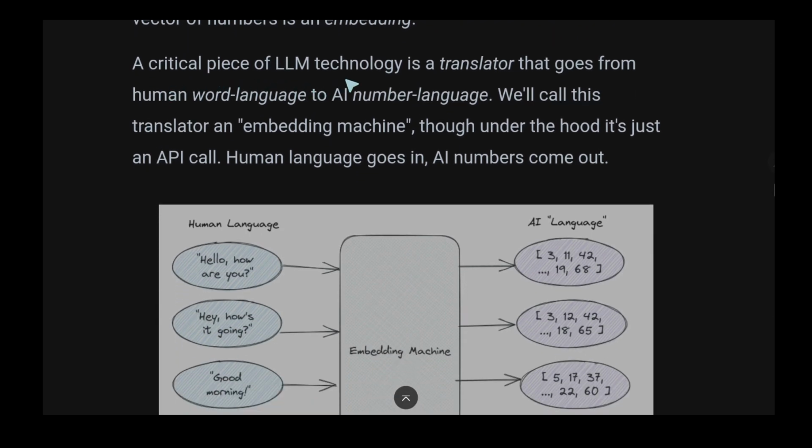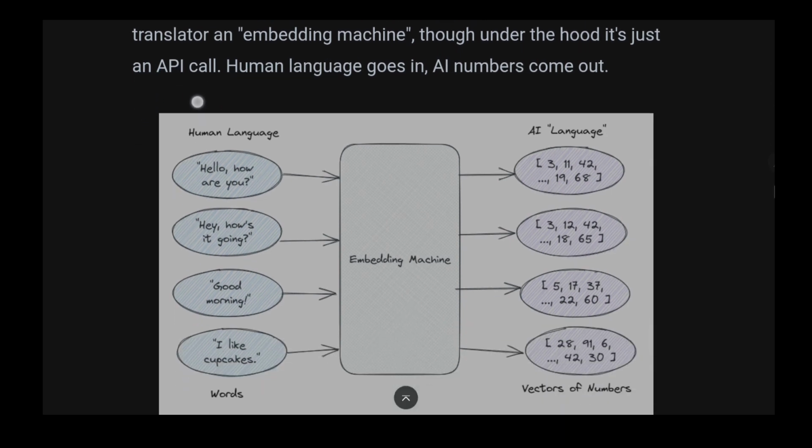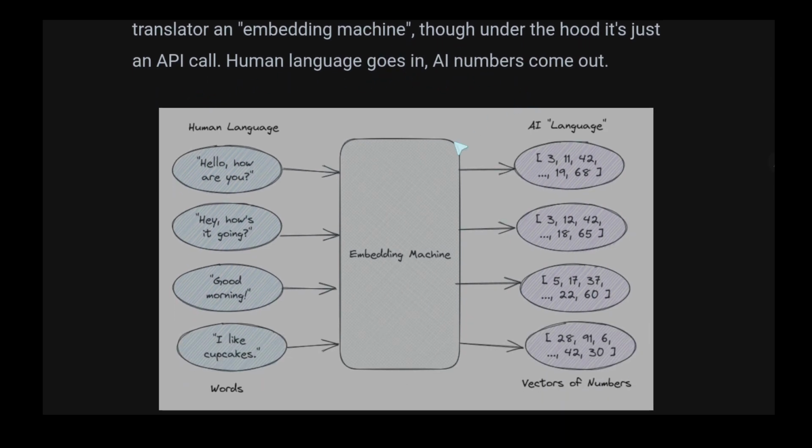A critical piece of LLM technology is a translator that goes from human word language. We need to translate it to numbers, to AI number language. We call this translator an embedding machine. True, under the hood, it's just an API call. Human language goes in, and numbers go out.